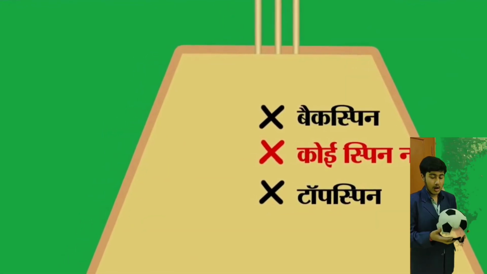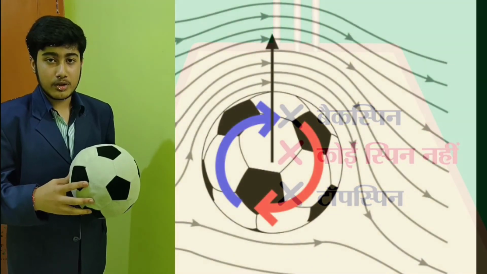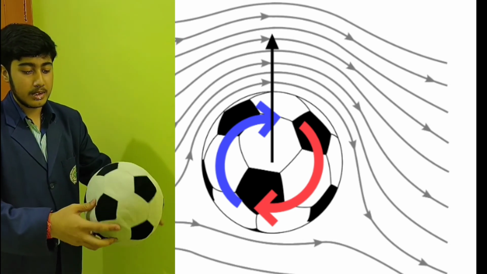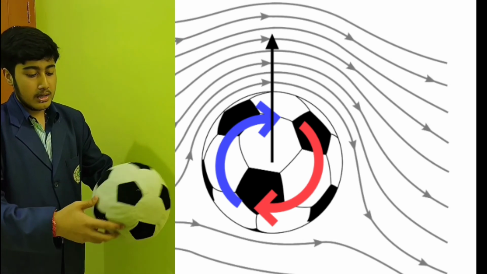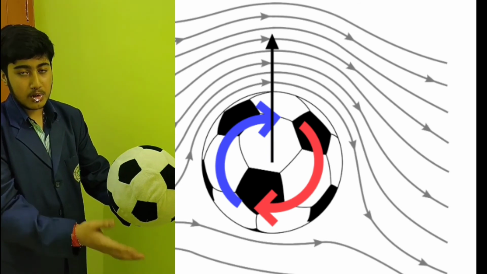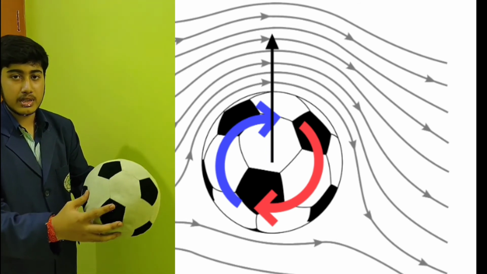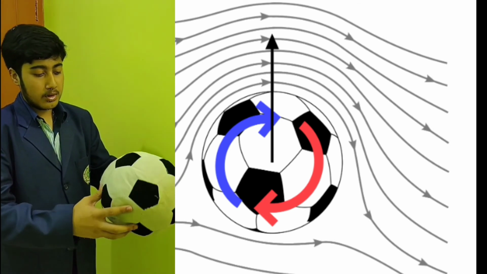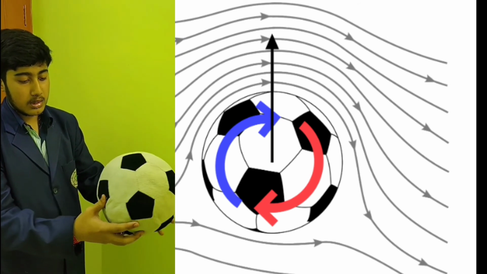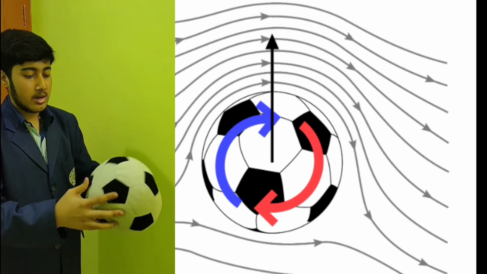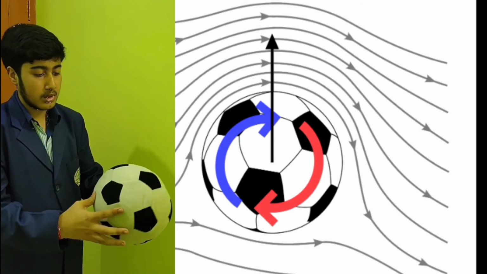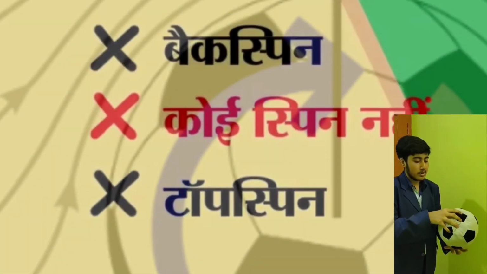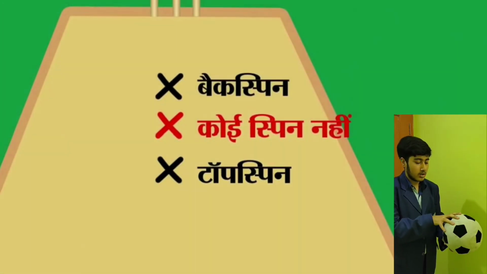So why is this happening? Now I will tell you. In the case of top spin, the ball goes in the forward direction, in the same direction, and the velocity will be the same. In this case, the speed of air below the surface of the ball is more and the pressure is less. As you have studied, if the velocity of air is more, then there will be less pressure. The velocity of air above the surface of the ball is less and the pressure will be more. So by this pressure, the ball will hit the ground before the point of the no-spin ball.